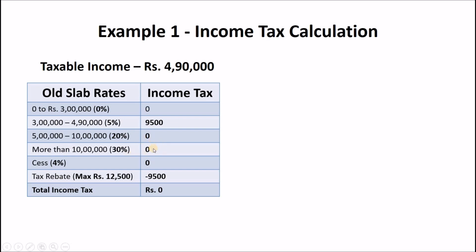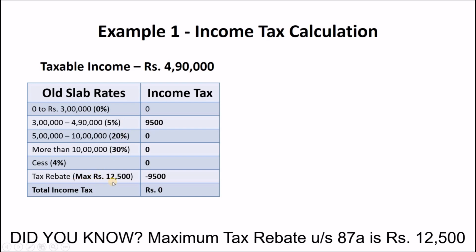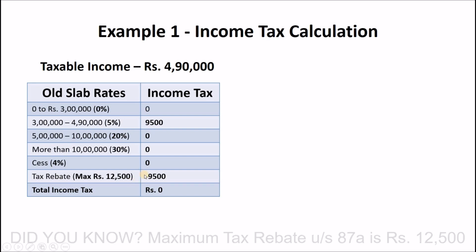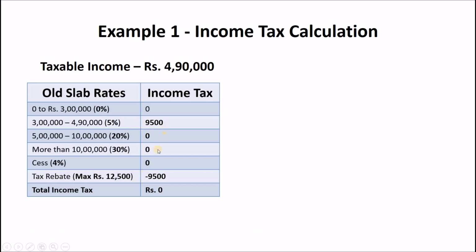As we know, when taxable income is below Rs 5 lakhs, we get a maximum tax rebate of Rs 12,500 under Section 87A. Hence, in this example, the income tax of Rs 9,500 is cancelled by the tax rebate of Rs 12,500, thus making your effective income tax as Rs 0.